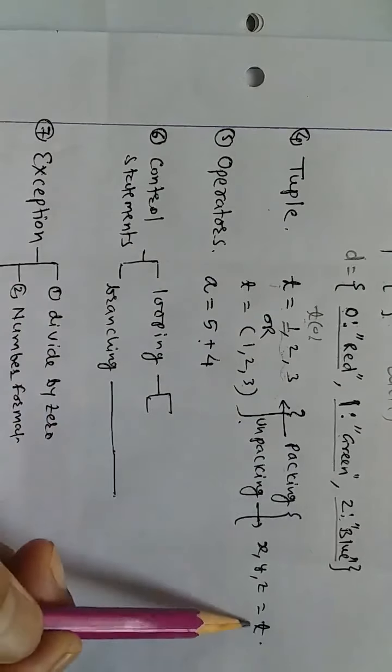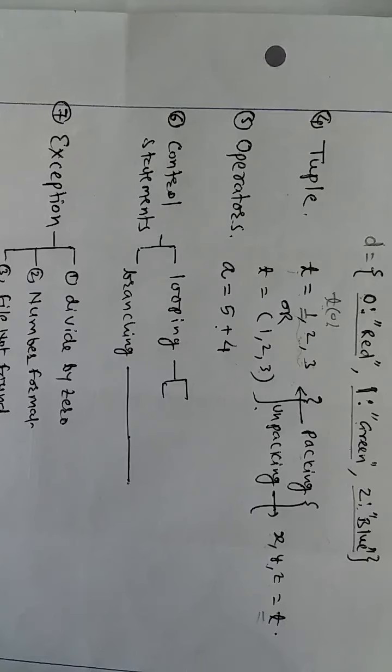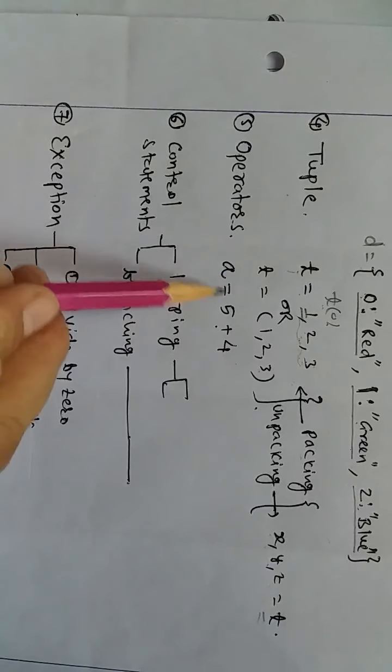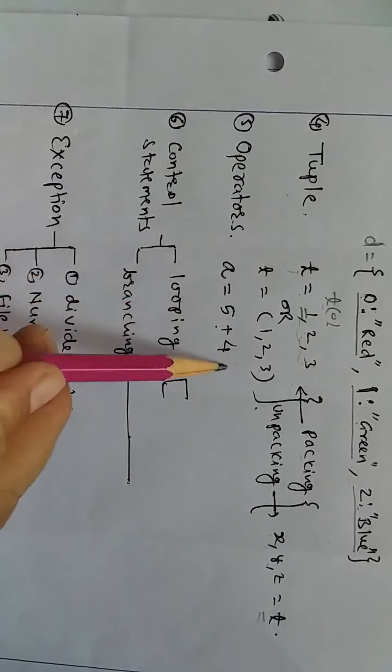On the next day, the fifth day, we have lectures on operators. What do you mean by operator? An operator is the operation to be performed. Basically all operations we perform on a computer are converted into arithmetic operators and logic operators. For example, we have the equation a is equal to 5 plus 4. Which are the operators here? Plus is the operator. What about the equal to sign? It is also an operator. We call it an assignment operator.